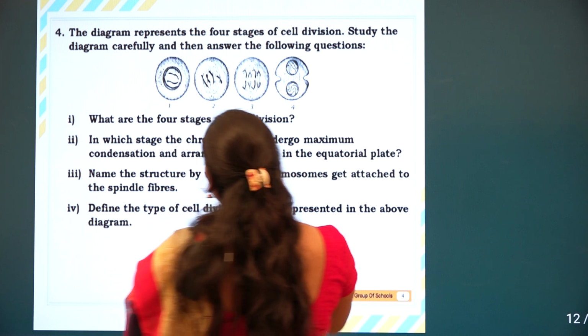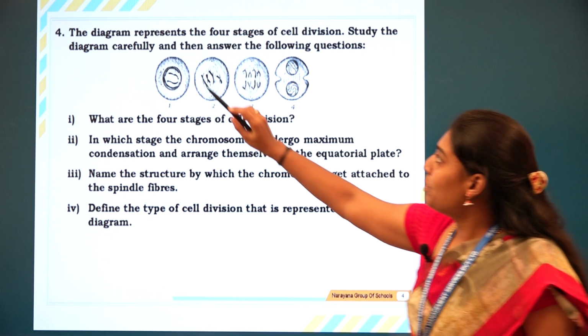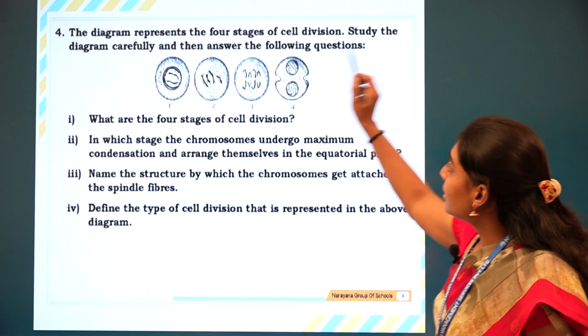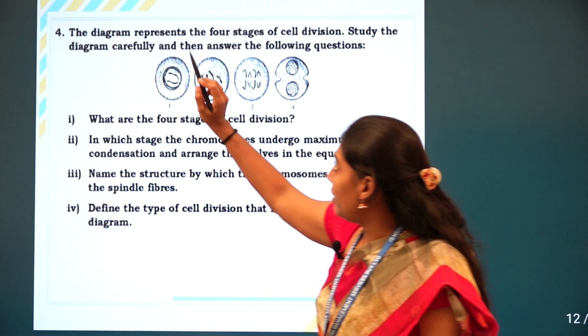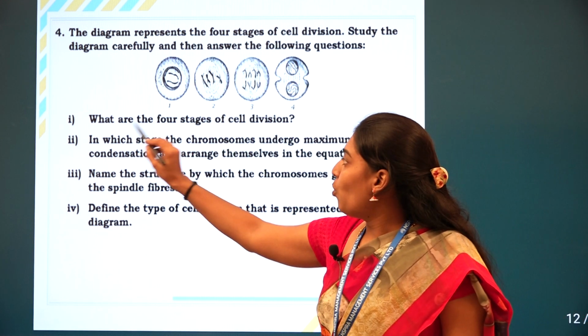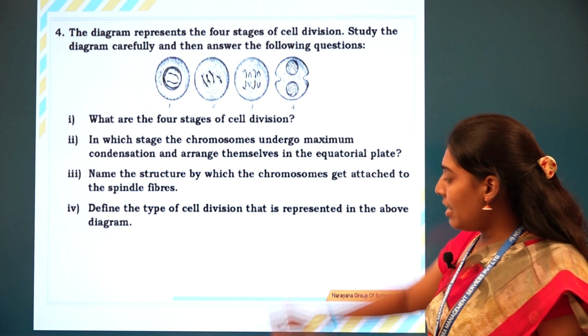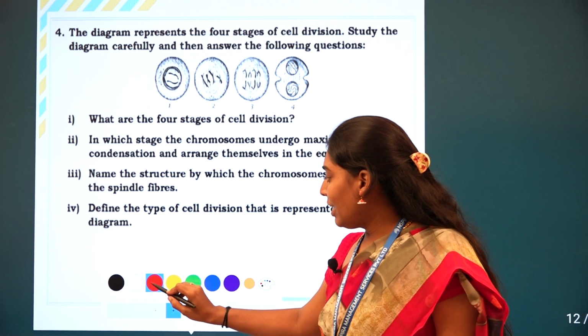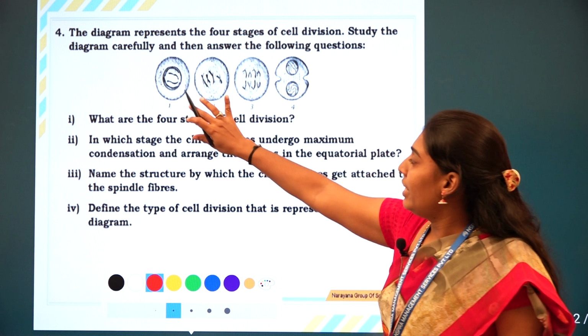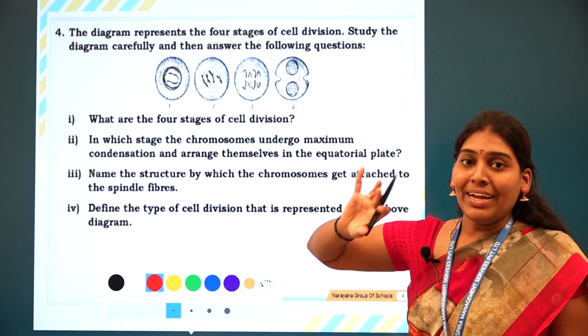The next question: the diagram represents the 4 stages of cell division. Study the diagram carefully, then answer the following questions. The first question, what are the 4 stages of cell division? Here the entire cell division is mitosis.